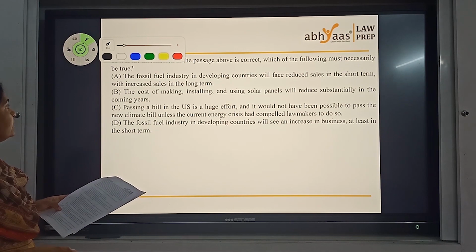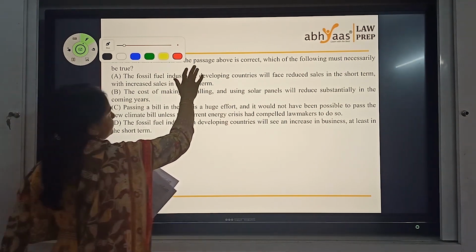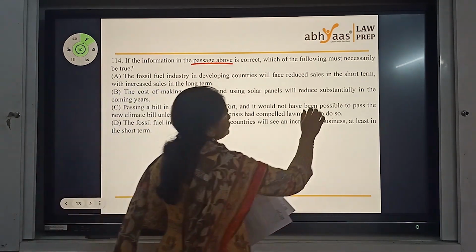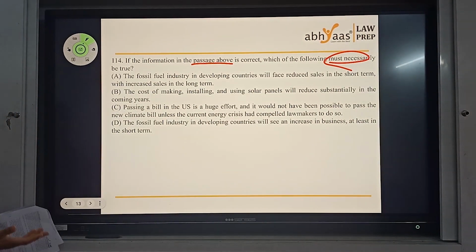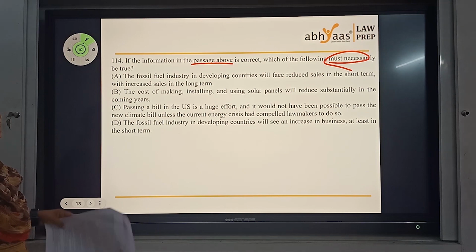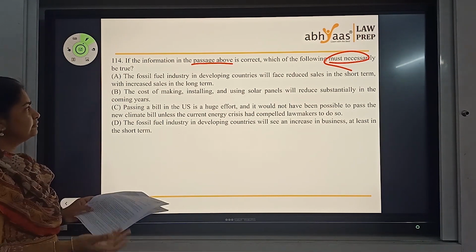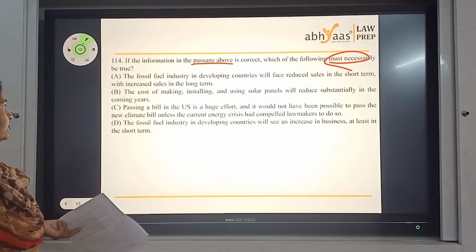Next one. If the information in the passage is correct, which of the following must necessarily be true? That's a keyword for us in the question. Let's see the options and look at it, because it's in general about the passage and the information. We have to read all options and find the answer.